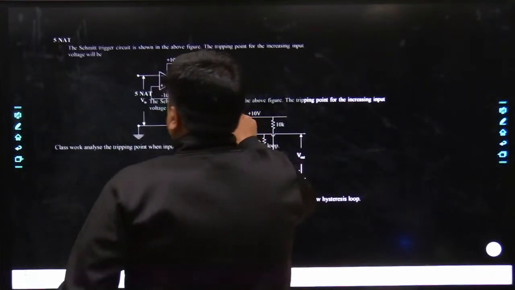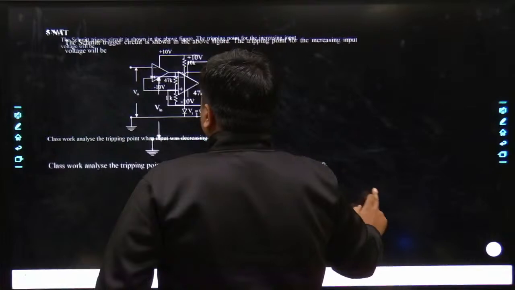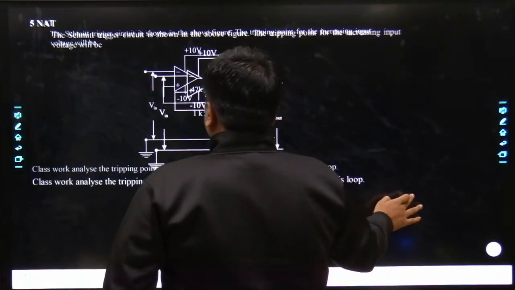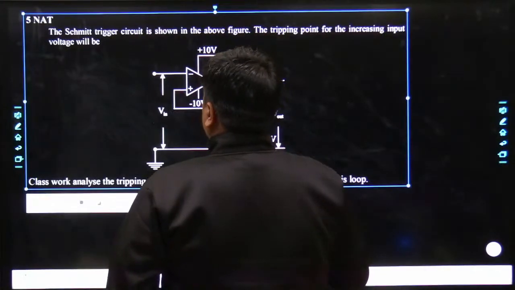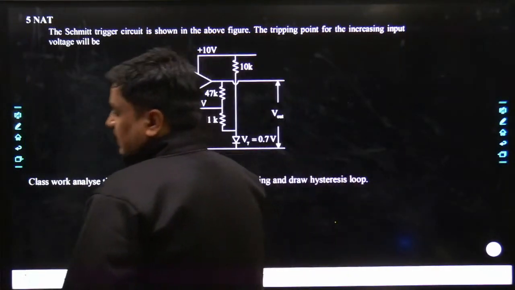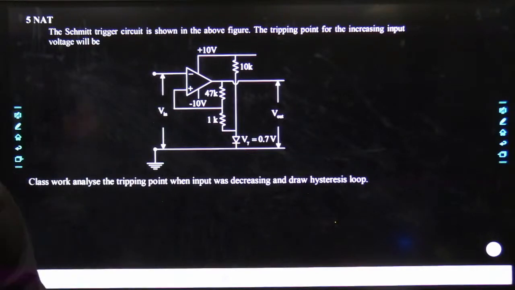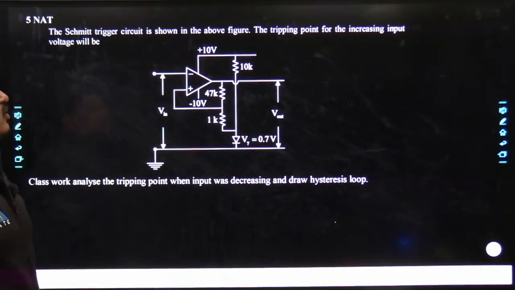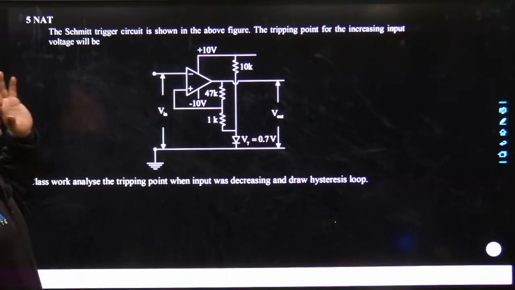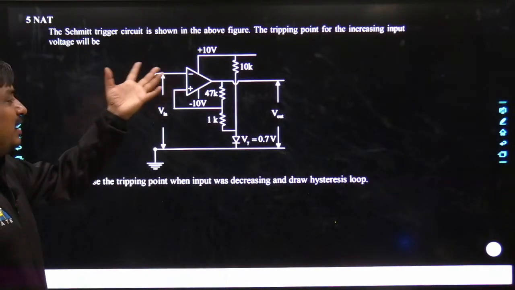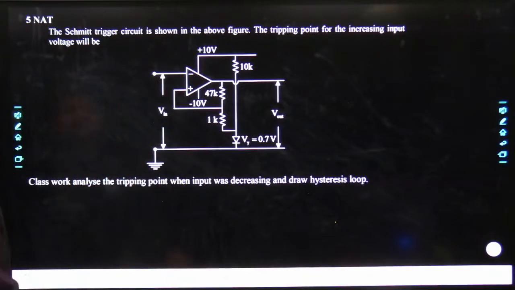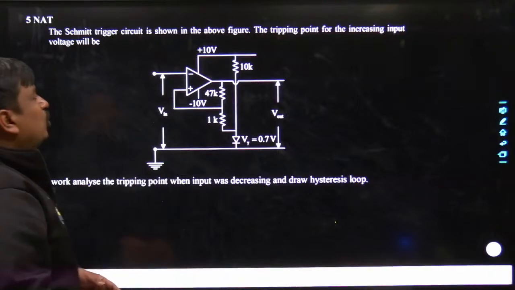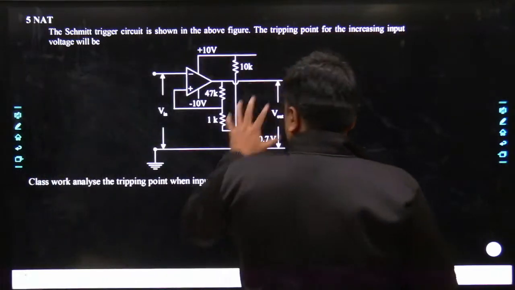Read this problem carefully. Although I would not spend much time over this problem, because it is not a tough problem, but yes, it's a well designed problem. Let me see what the problem exactly indicates. The Schmitt trigger has been clearly given. Otherwise, most of the time they would not even write that the circuit through which you are dealing with the problem is a type of Schmitt trigger. But anyways, in this problem it is clearly given that it's a type of Schmitt trigger circuit, shown in the figure below.